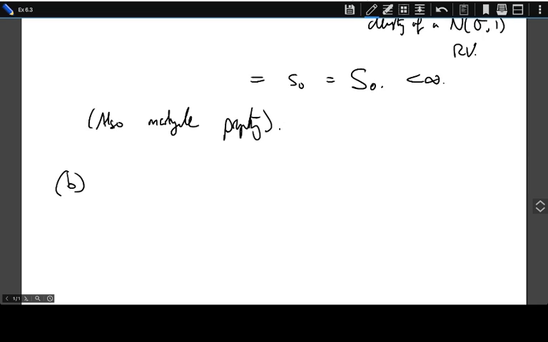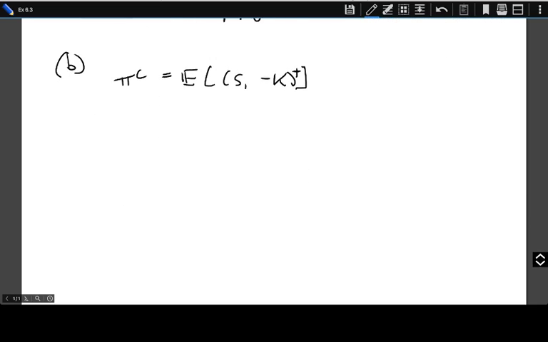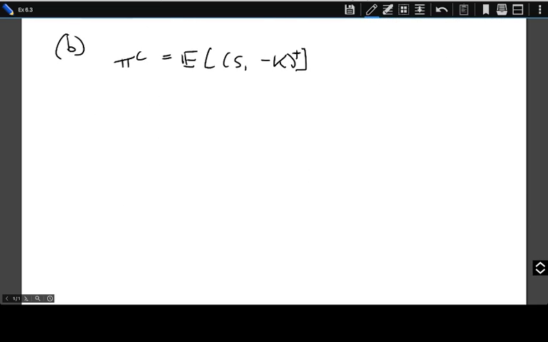Now for part B, we want to deduce a formula for the price of the option, which is the expected value of that option. Well, we can just plug in what we know to be the value of S1. So this is now little S0, exactly as we saw before.